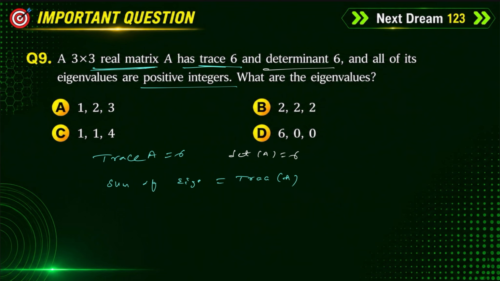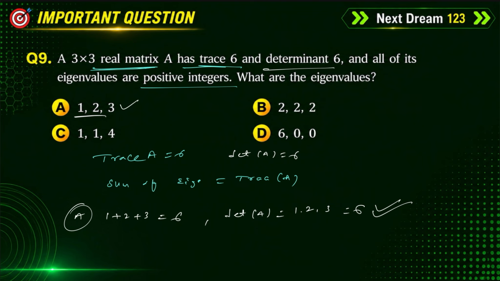First we check the first option. Just take the sum of eigenvalues, 1 plus 2 plus 3, that is equal to 6. What is the determinant? Determinant of A is nothing but the product of eigenvalues, 1 into 2 into 3, which is 6. Yes, this is satisfied. This is our option actually. A is the correct option.